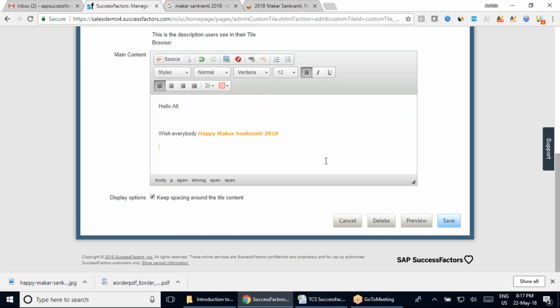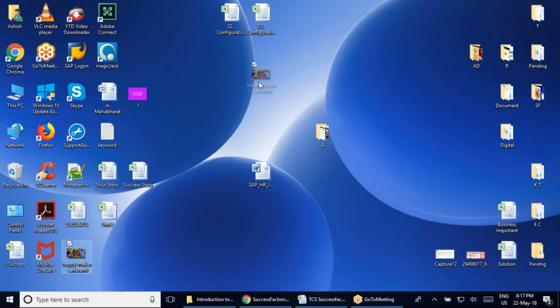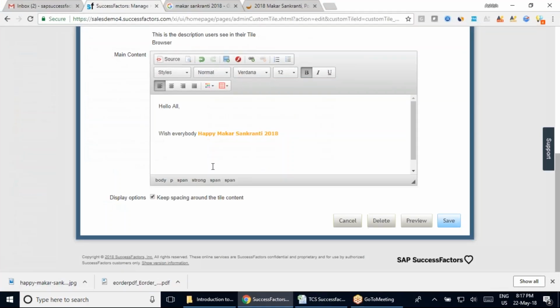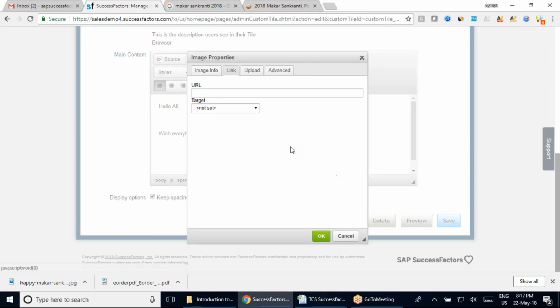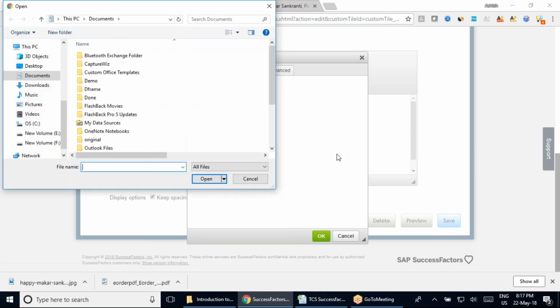Okay, now here in this section, I'm going to add my picture. Let me see my picture. This is my picture here, and I'm going to upload it again. So here in this section you have your image, and in this case, if you have a URL, you can go ahead and do that. Now in this section you can see the link tab which is coming up here. So if you have anything in your link which you want to add, you can select it.